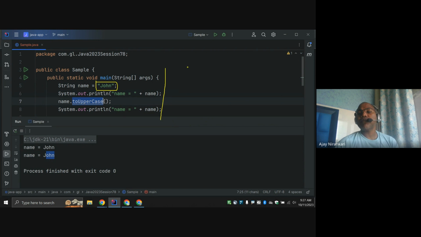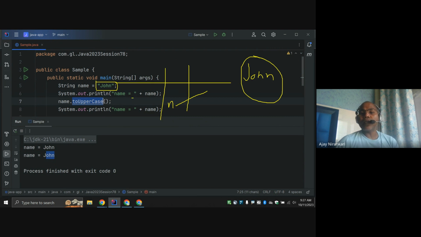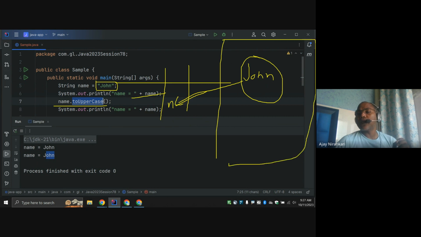Here your name variable refers to the John object in heap memory, and that is fine. Whenever I print, it prints from here. Here I say name dot toUpperCase. This toUpperCase converts to uppercase, but not in the actual object of this String.